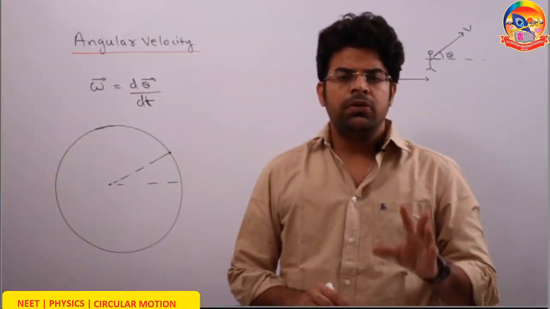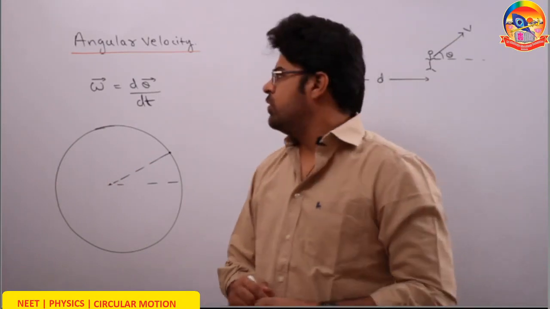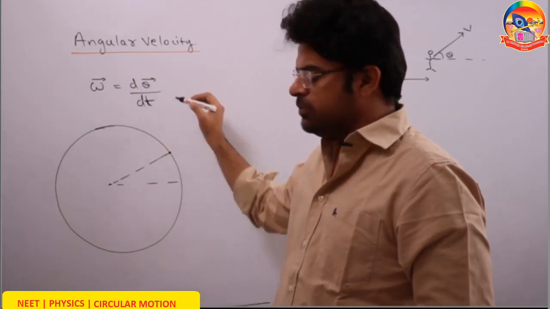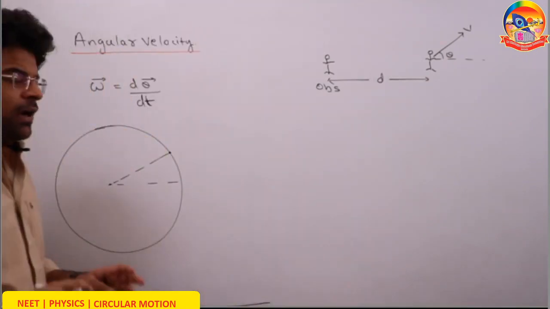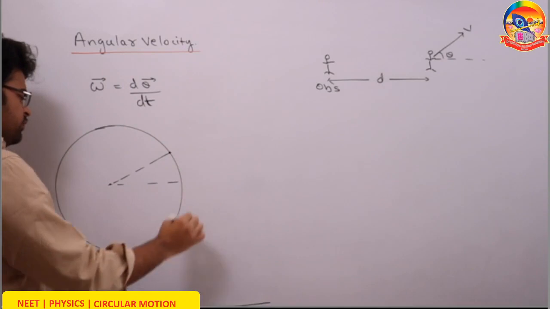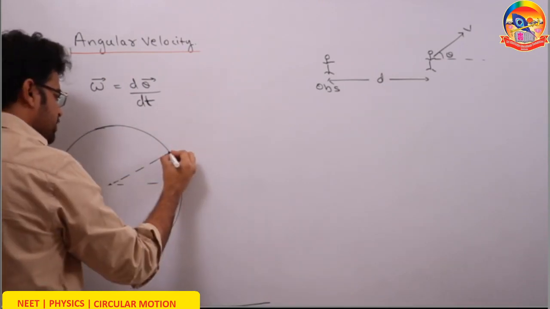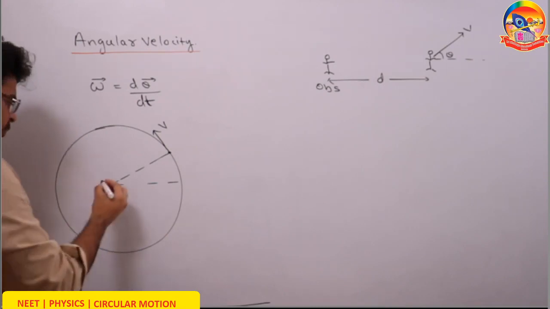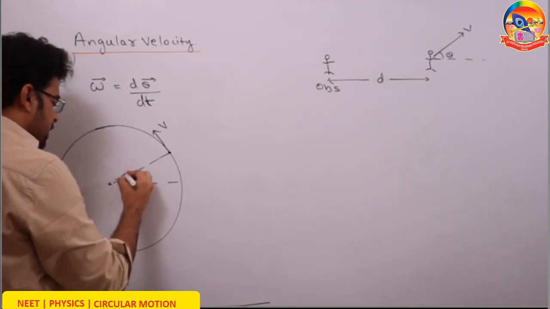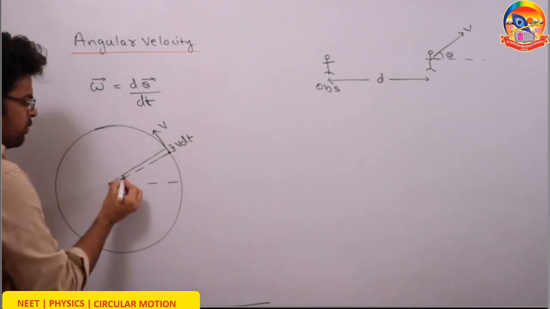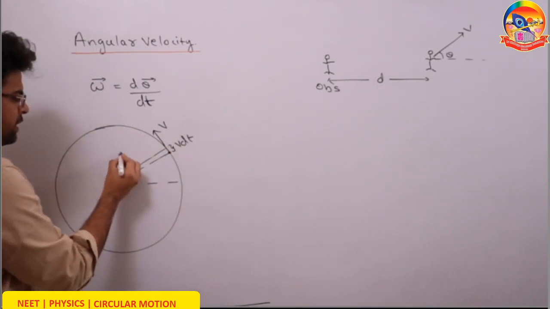So now let's talk about angular velocity. Angular velocity is defined as the rate of change of angular displacement with respect to time. Since we are learning the chapter of circular motion, let's focus here. Let's say a particle moves in a circle, and at some instant this particle has a speed v. In an infinitely small frame of time, the distance covered by this particle, let's say v dt, will subtend an infinitely small angle at the center, let's say d theta.